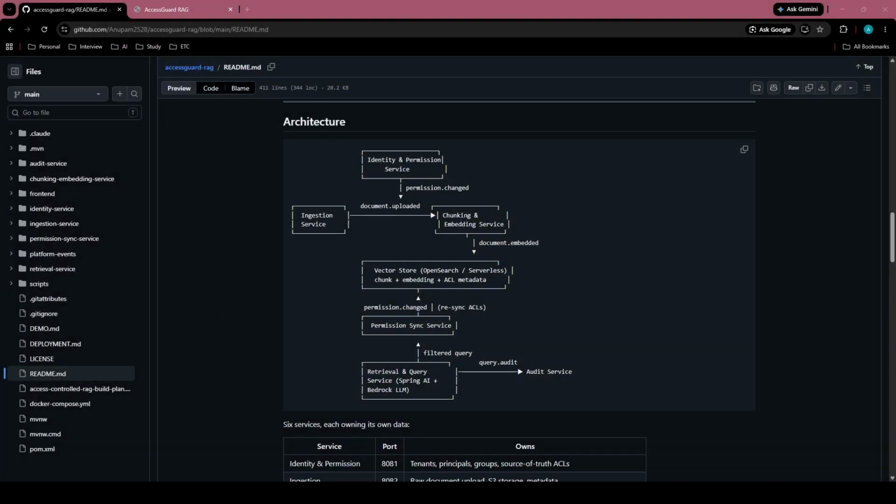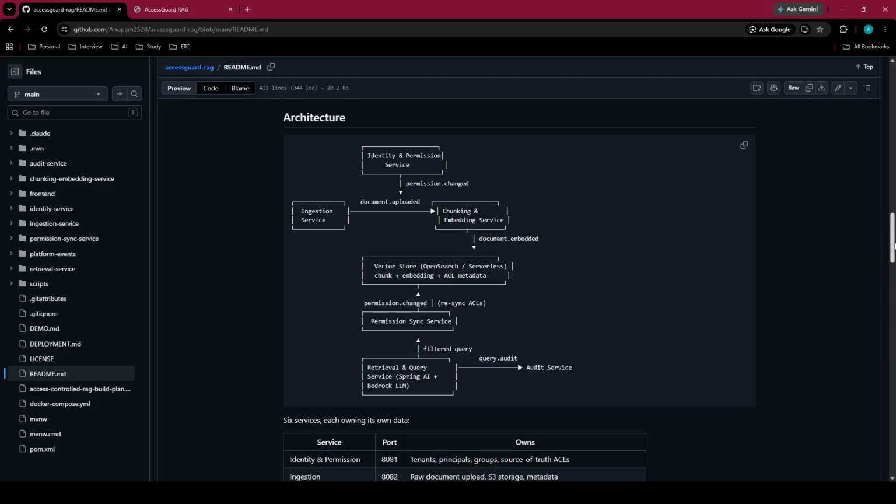Most RAG demos ignore permissions completely. You embed every document into one vector store, and anyone who can query it can retrieve anything inside it. In a real company, that's a data leak. Your intern shouldn't be able to ask a chatbot about executive pay and get a straight answer just because somebody